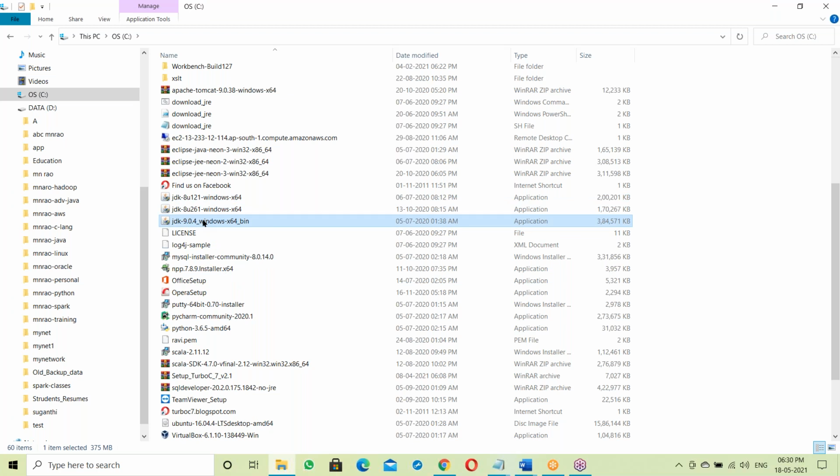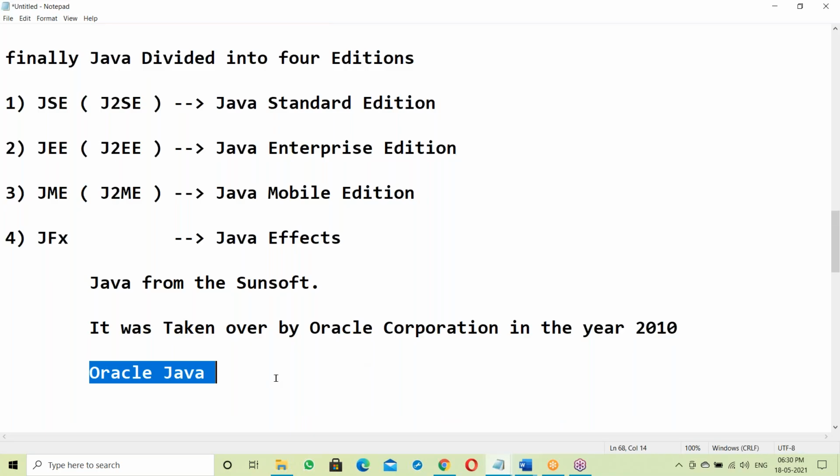I'll provide this office software, JDK and Eclipse. No problem for me because they are available free of cost. I have an Oracle account and I have downloaded them. The same thing I can share with you. You need not download, don't worry, guys. I'll provide the software. Everything I'll take care of.